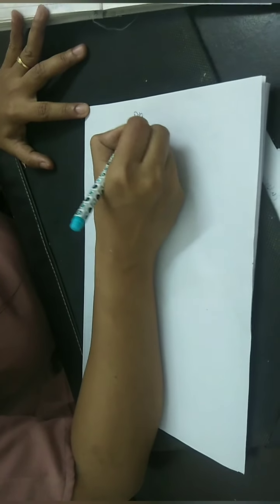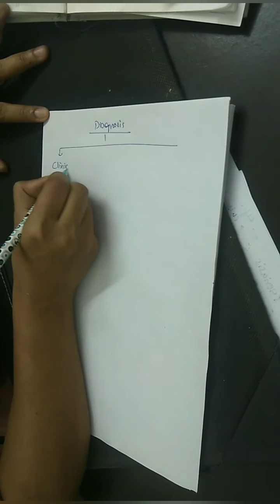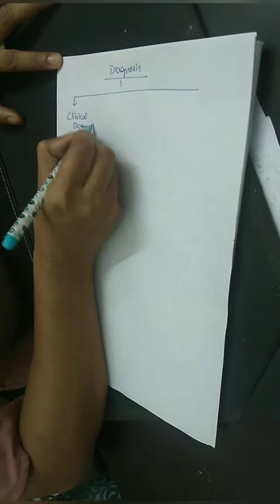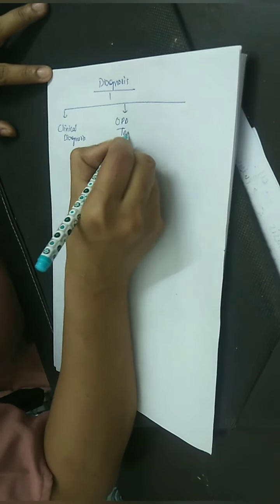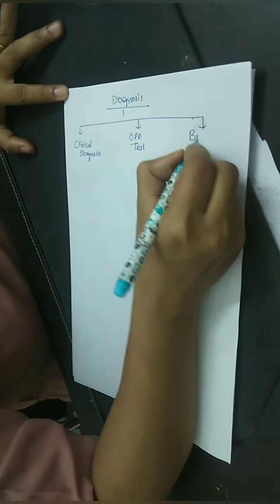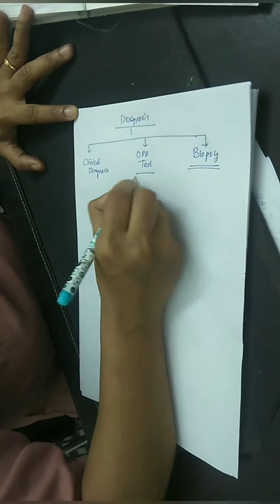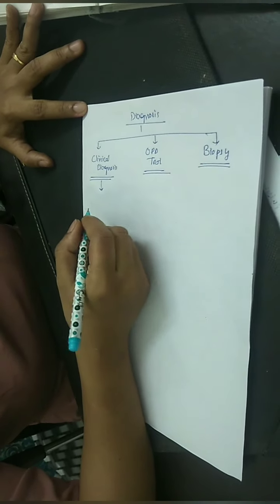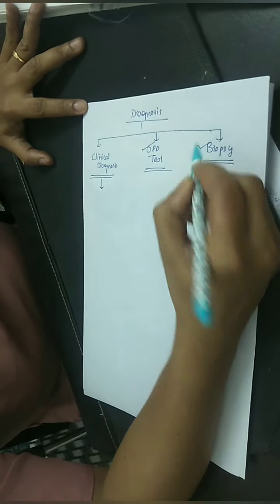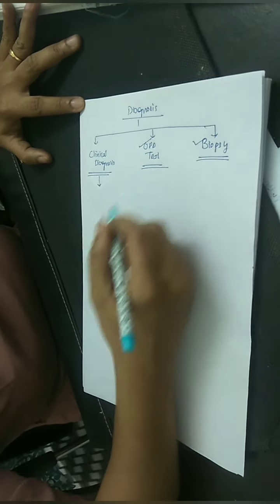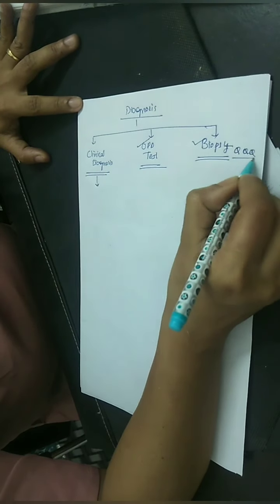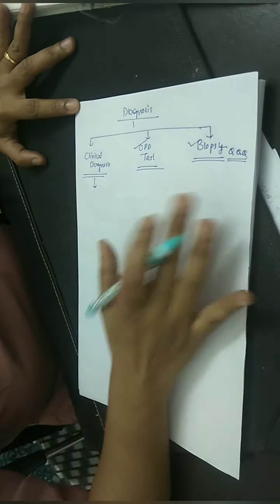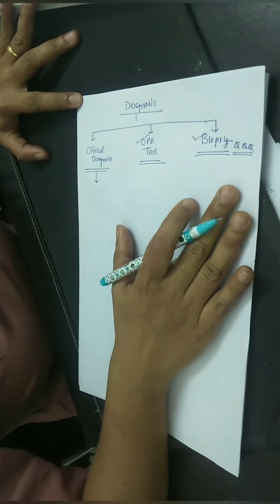How will you make the diagnosis in psoriasis? For diagnosis, there is clinical diagnosis, OPD test, or you can say bedside test, and finally biopsy. However, psoriasis is a clinical diagnosis. We can easily diagnose it clinically, but in exams and in clinical practice, you must know what the OPD tests are and what the histological feature of psoriasis is, which is a very, very important MCQ, very difficult to remember. But if you have heard my pathophysiology, you can easily remember the histological feature of psoriasis.